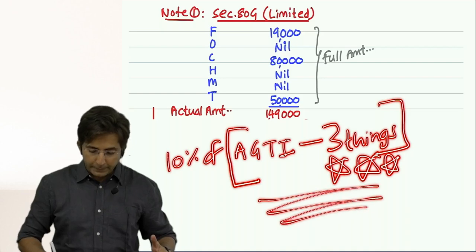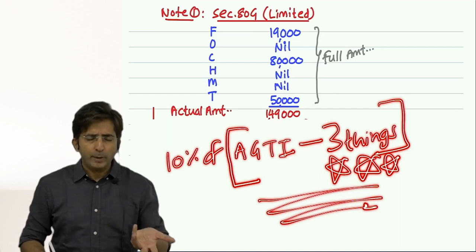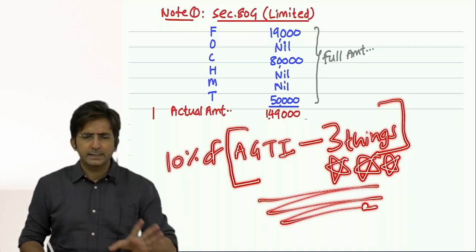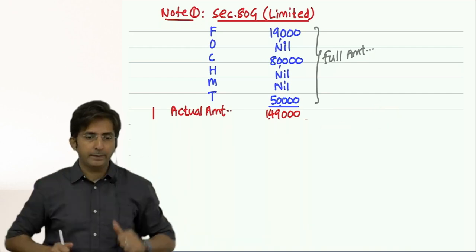I didn't say this in my last lecture. So from AGTI you will minus 3 things. What those 3 things are, I will tell you. But you will minus 3 things, and then you will calculate 10%. That will be my limit.